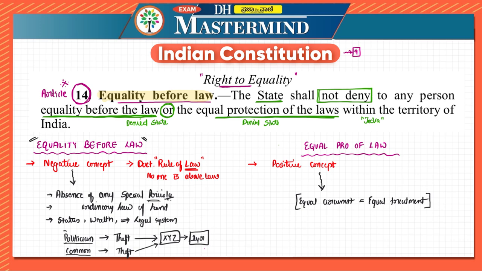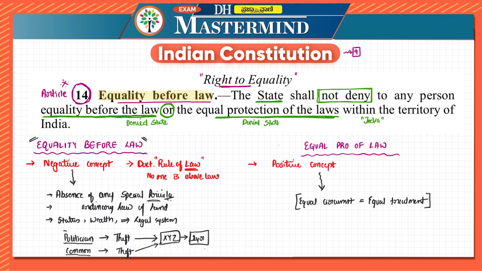You can also call it as only when the crime has been committed, only when the law has been broken, in ordinary legal manner, only at that time the person can be punished. Okay, if the law has not been broken at that point of time, that person cannot be punished.